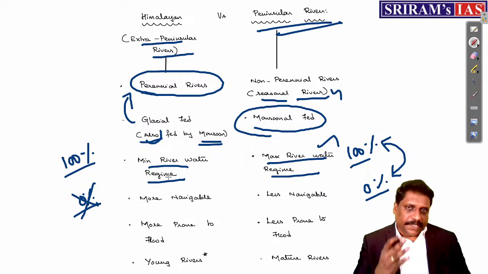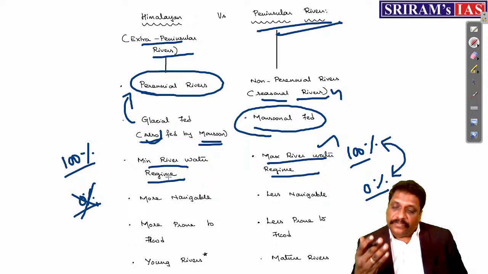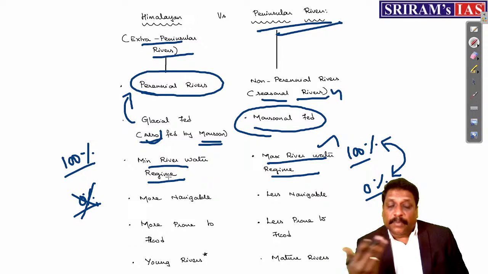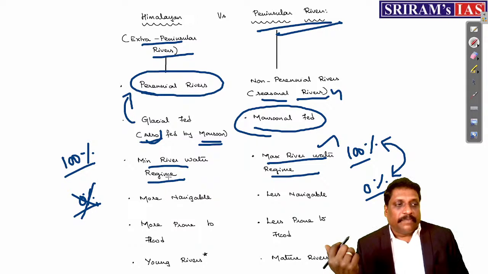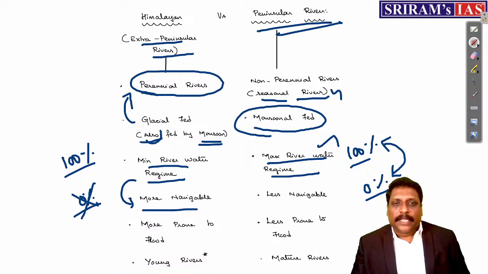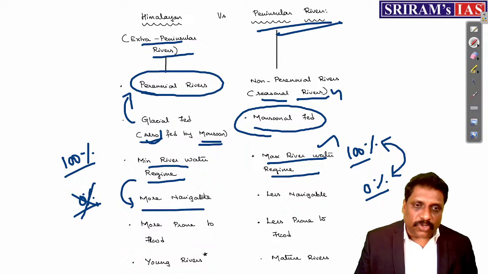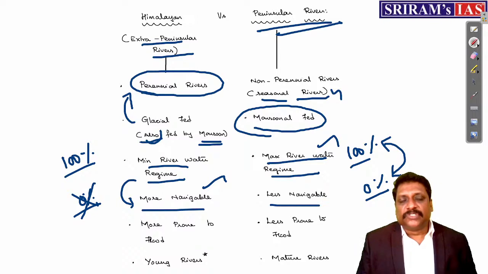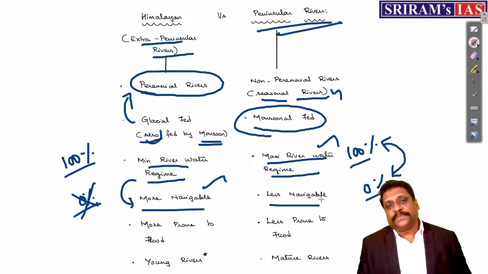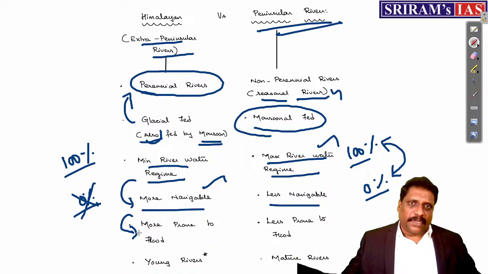And this river water regime is the one which somewhere determines the navigability. When I say navigability, my dear friends, obviously everybody knows that Himalayan rivers or northern rivers are more navigable. Peninsular rivers are less navigable. I also know that most of these facts you already know, I am only consolidating them.